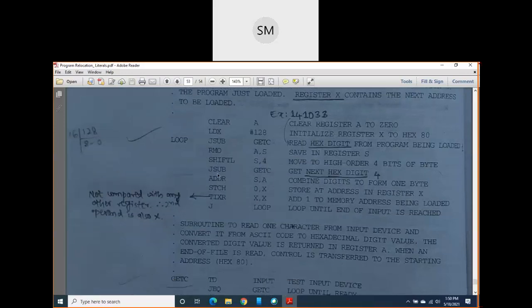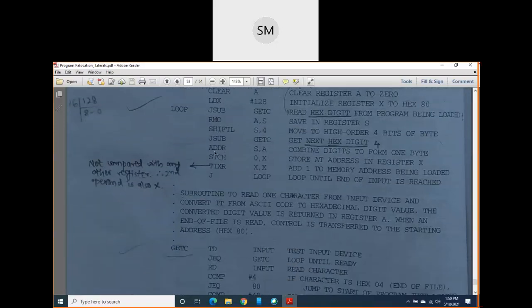Okay. So after this JSUB, which instruction is there? ADDR. This time you have to add S and A registers. So it is a register to register instruction. Because of that only, instead of writing only ADD, I have written ADDR. Content of S will be added with the content of A. That is nothing but what I am doing here: I am combining the digits to form the 1 byte.